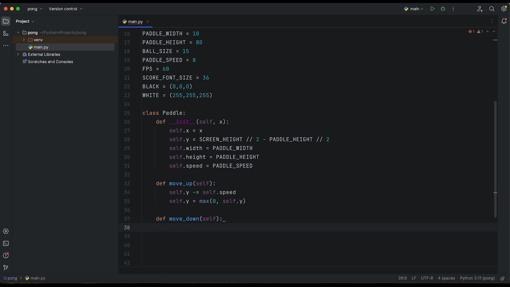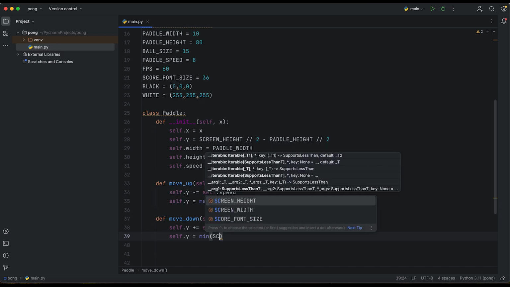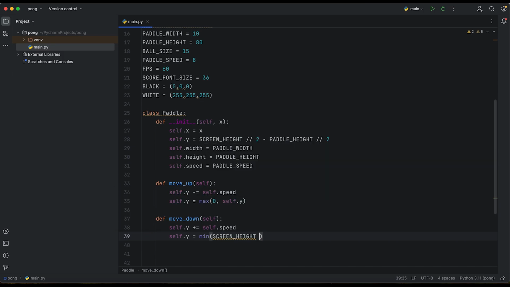And here we are going to create self.y plus equals self.speed, and for self.y, if you understand correctly, there is a minimum value. But here we are going to calculate the screen height minus self.height, so from our paddle height.